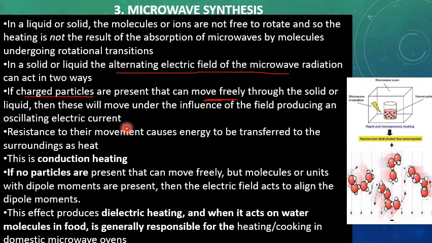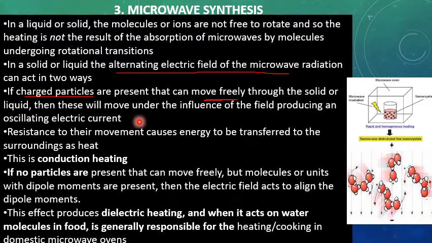For example, there are free electrons, and due to the movement of free electrons in the presence of this alternating electric field, electric current will be produced. But this is alternating electric current, so an oscillating electric current will be produced because the electric field direction is changing periodically.